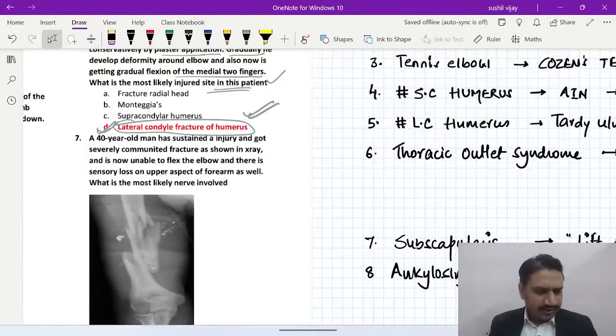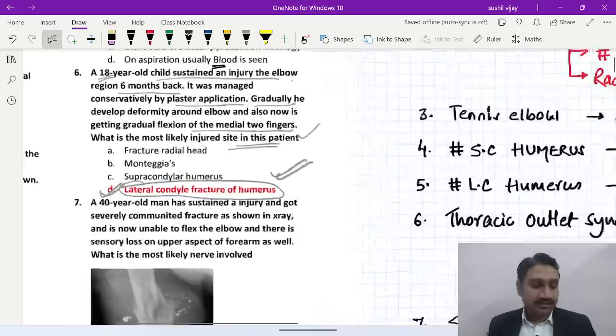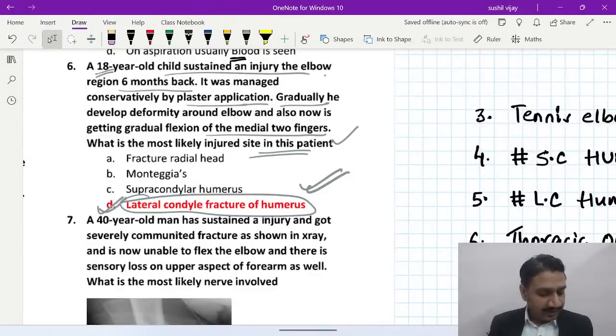Lateral condyle is absolutely correct. Hand of benediction. Oh, come on, Kamran, what are you saying? It is not hand of benediction. Kamran is a little wrong here. Okay, yeah, you marked wrong, Anushka marked wrong. Okay, great. So now you got the concept here. Anushka got the concept here. After a long time, 6 months.